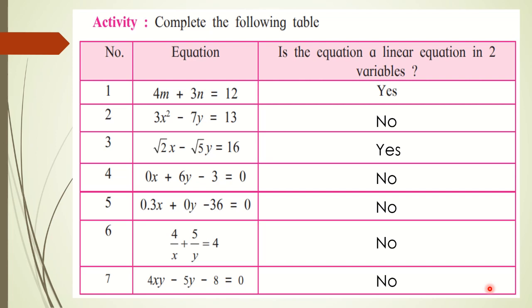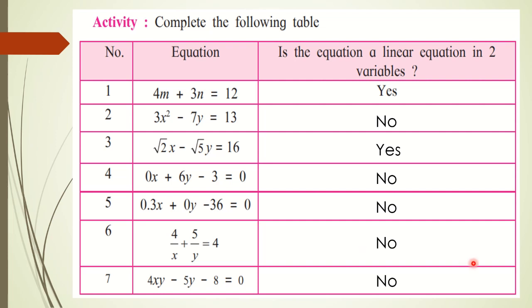And the condition is what? a and b cannot be 0. That means the coefficient of a variable cannot be 0. That you have to keep in mind. Also the degree of the variable should be 1. That is important. So in this case you will observe that only the first and the third one are linear equations in two variables, and the remaining are not linear equations in two variables.